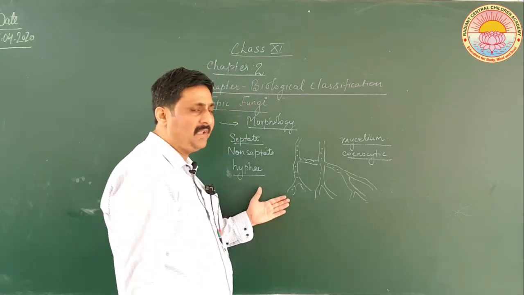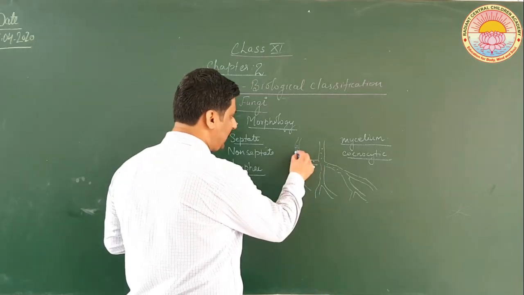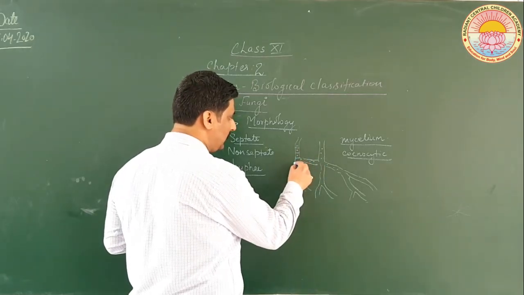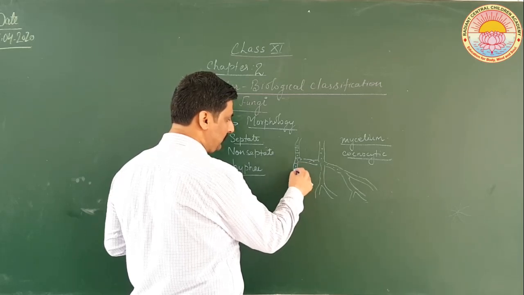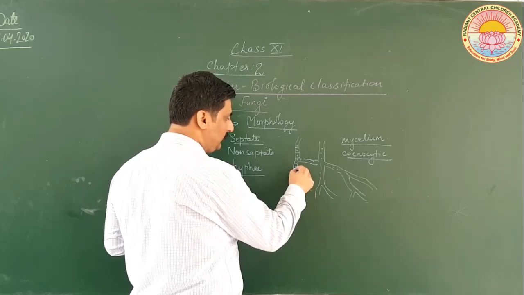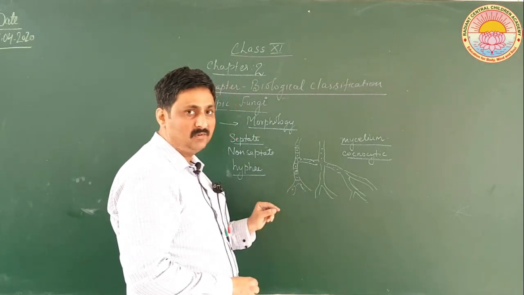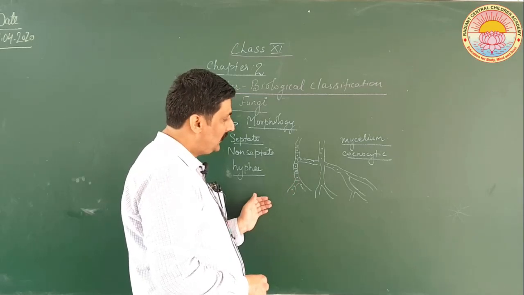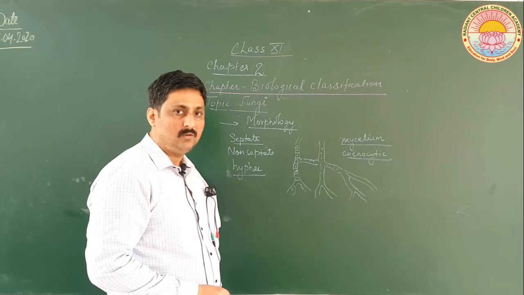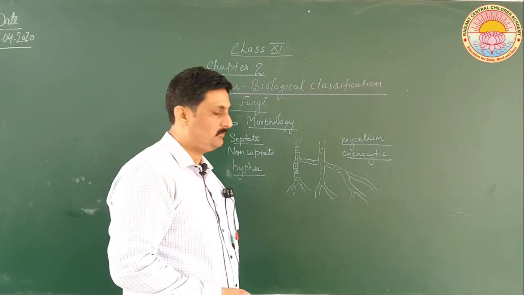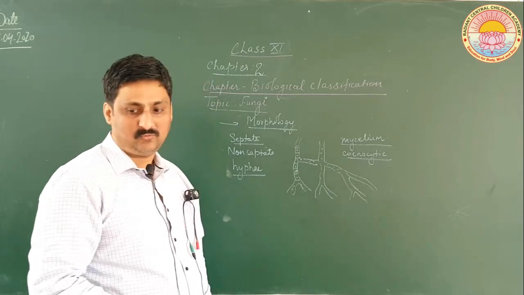A mycelium can have septate walls. If they have septate walls, they are called septate. See, one septum having a nucleus, one cell having a nucleus. So, now they are called septate. If these cross walls are not present, they are non-septate, or when they are not present anywhere in the mycelium, they are called cenocytic.